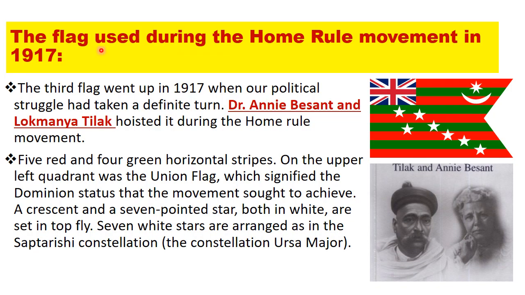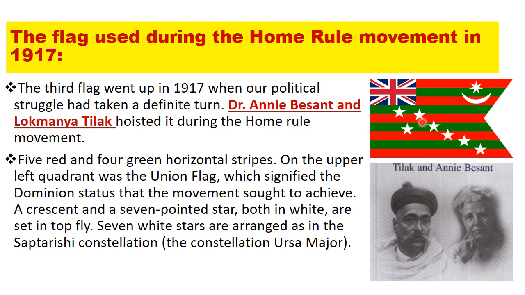the flag used during the Home Rule movement in 1917. The third flag went up in 1917 when our political struggle had taken a definite turn. Dr. Annie Besant and Lokmanya Tilak hoisted it during the Home Rule movement. Five red and four green horizontal strips, with the Union flag on the upper left quadrant, which signified the dominion status that the movement sought to achieve.